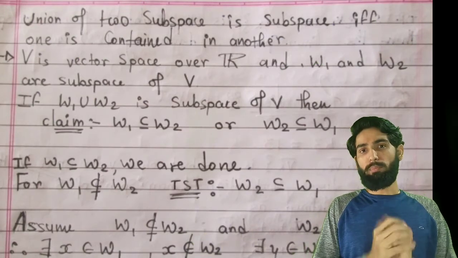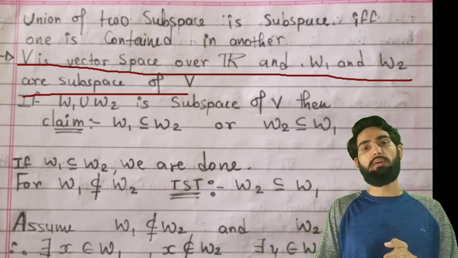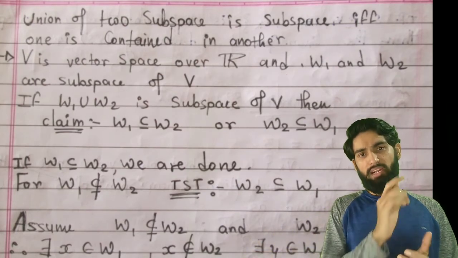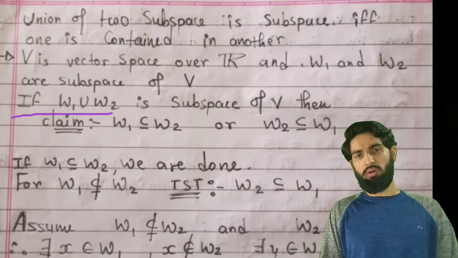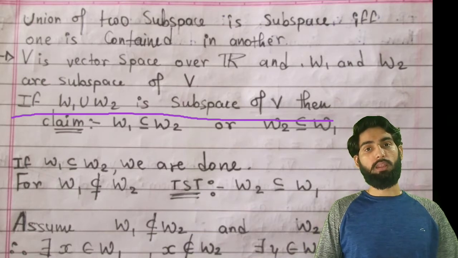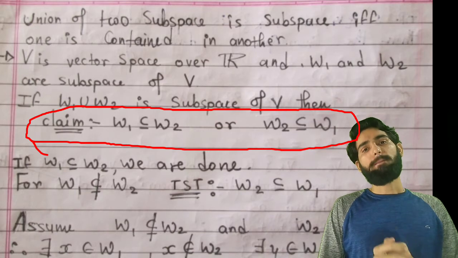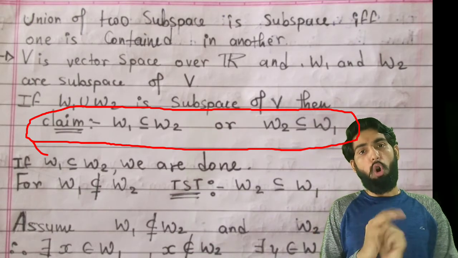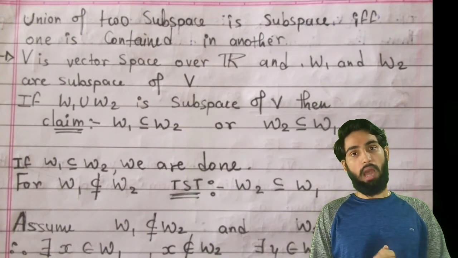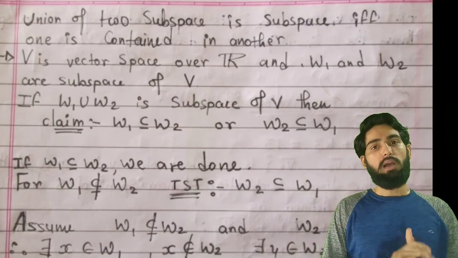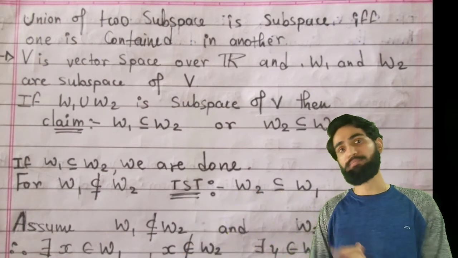Suppose I assume V is a vector space over R, W1 and W2 are subspaces also, and I assume W1 union W2 is a subspace of V. The claim for us will be to prove W1 is inside W2 or W2 is inside W1. Correct? I want to prove that according to our theorem.